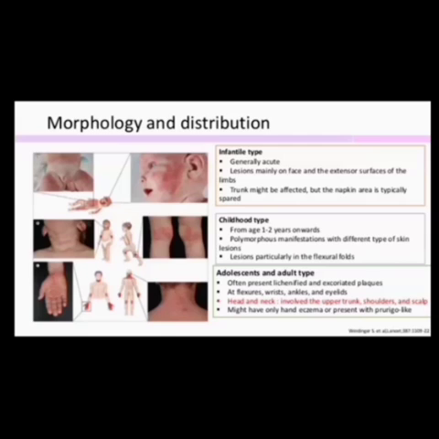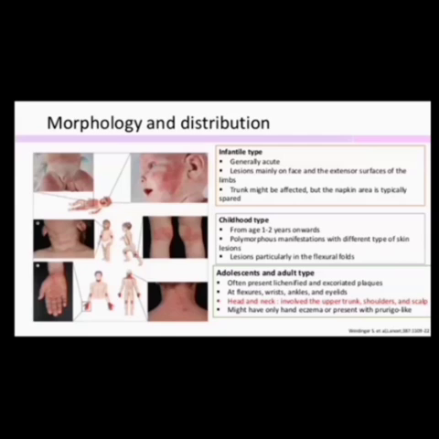Then lesions particularly in the flexural folds. So most of the folds, especially in the axilla, the neck folds or the knee folds. In that area the child will have the dermatitis. So that is known as the childhood type.